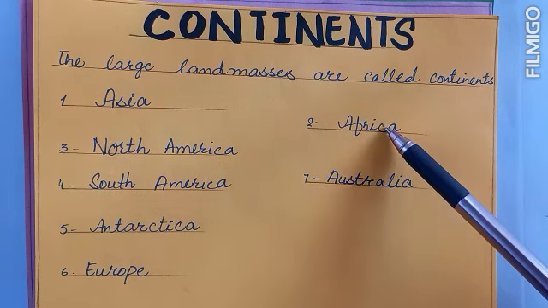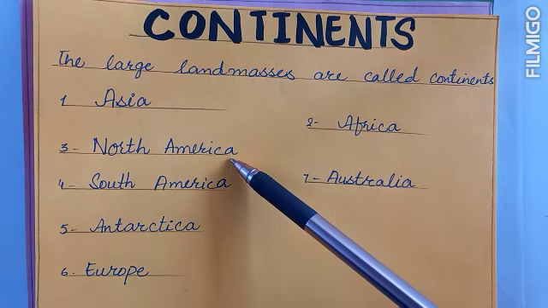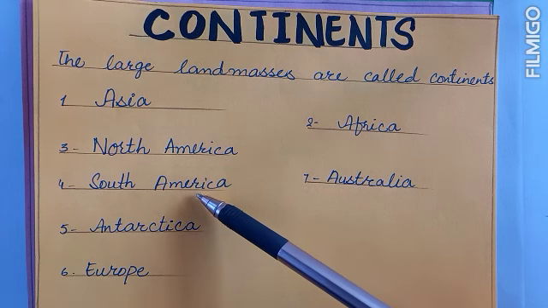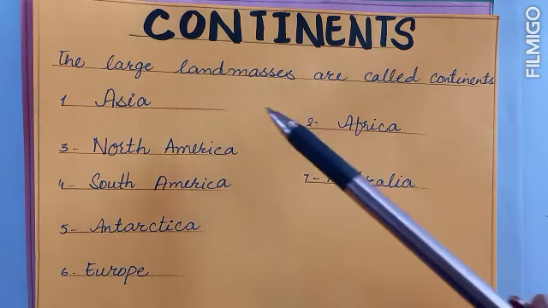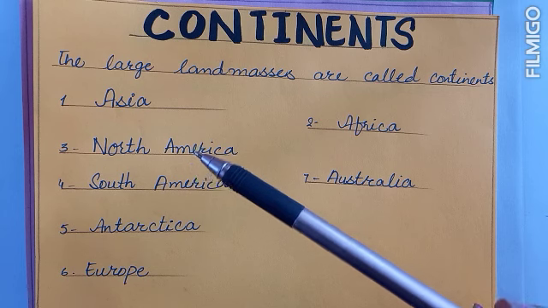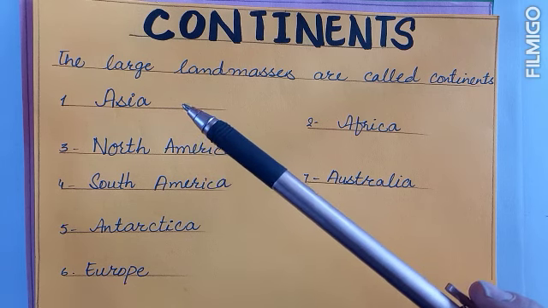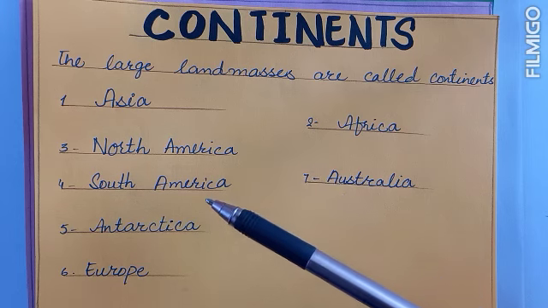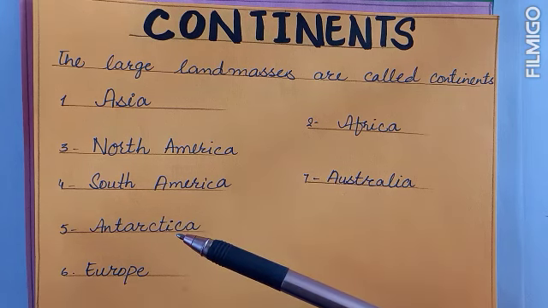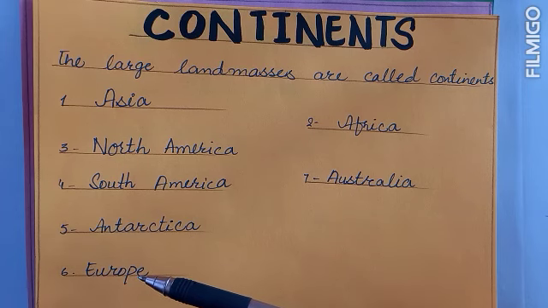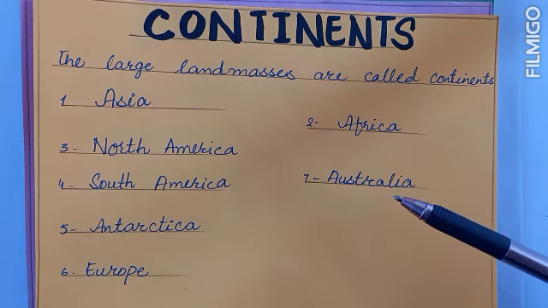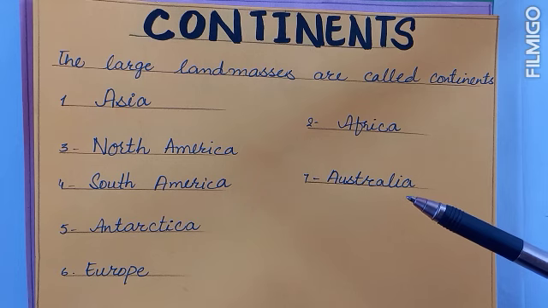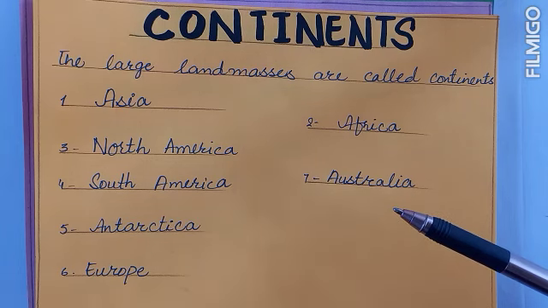The second largest continent of the world is continent Africa. The third is North America. Fourth one is South America. Remember, I am telling you about the continents according to their size. We will start from the largest one: Asia, Africa, North America, South America. The fifth one is Antarctica. The sixth one is Europe, and the smallest one is the seventh continent, continent Australia, which is also known as continent Oceania. Understand? Repeat it with me.